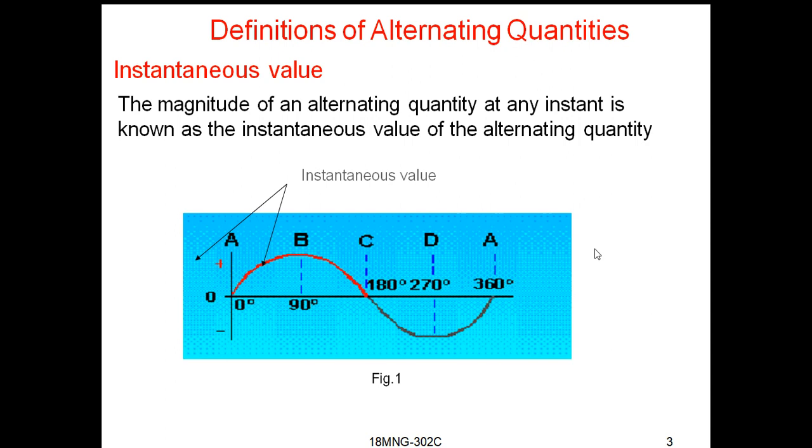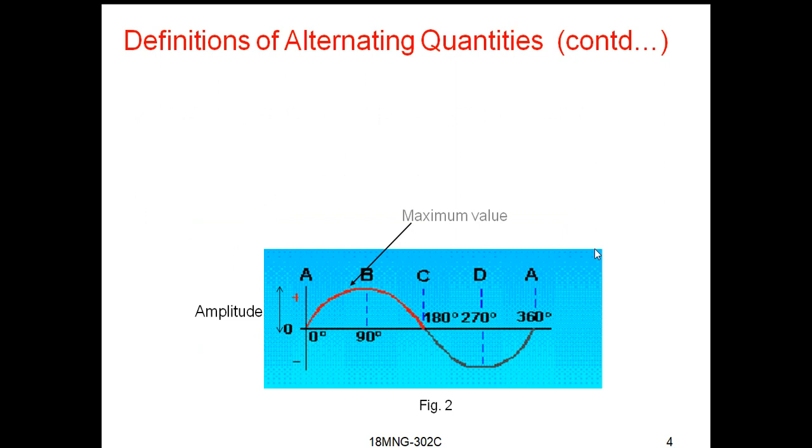If we see the magnitude, that is the instantaneous value. By definition we say that the magnitude of an alternating quantity at any instant is known as the instantaneous value of the alternating quantity.